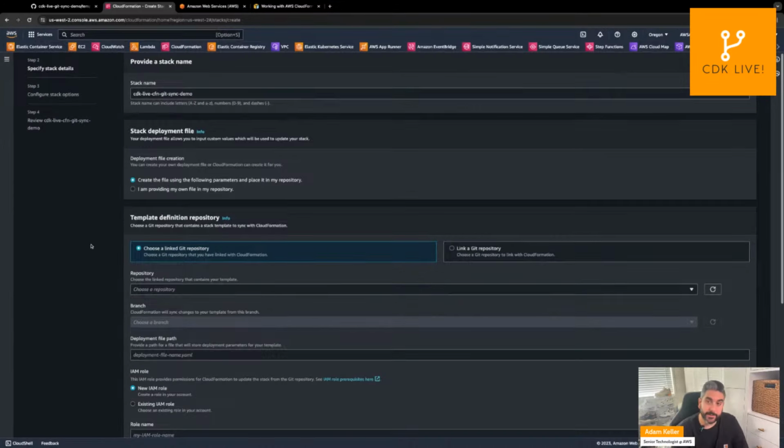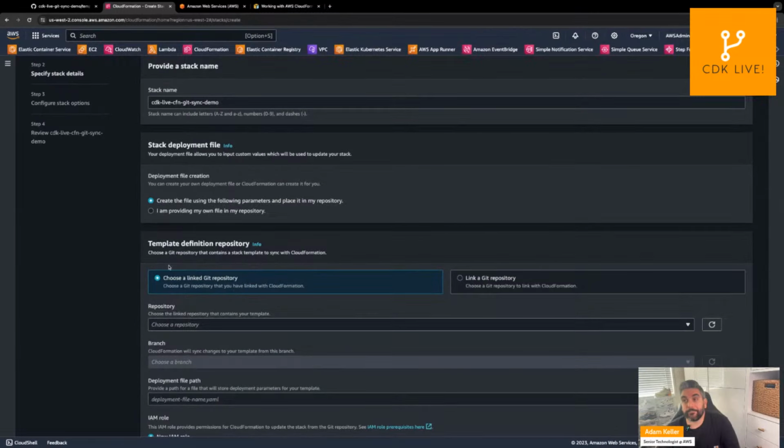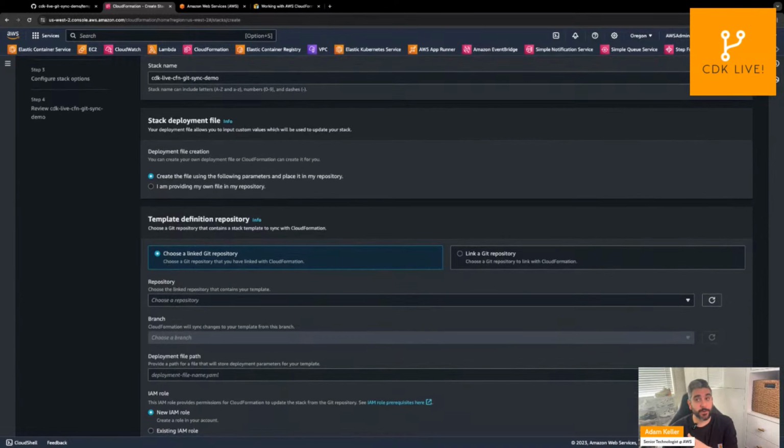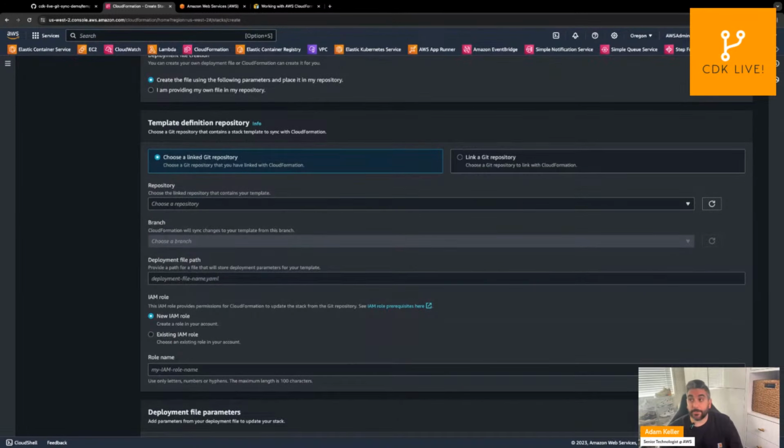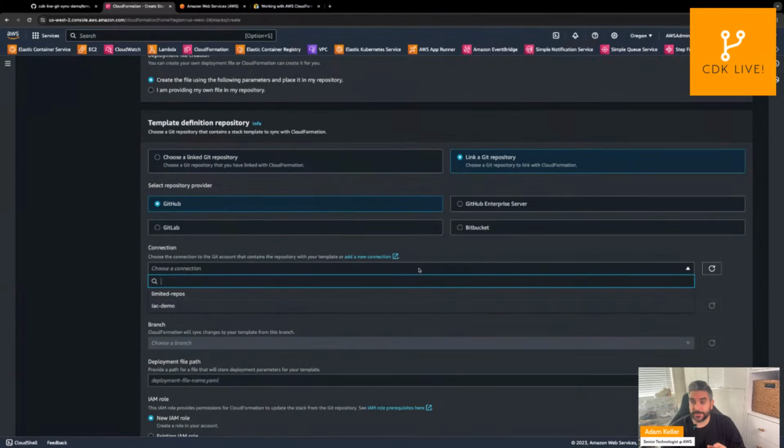And actually, let me zoom in a little more just in case. It may be hard to see. So I'm going to let CloudFormation submit the pull request with the deployment configuration and everything, so I don't have to think about it. Now, the next step is to define our Git repository. I don't have anything connected yet. Let's see. I don't. So I'm going to link a Git repository.